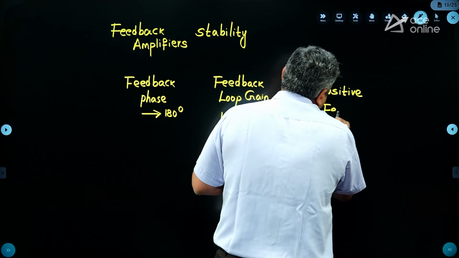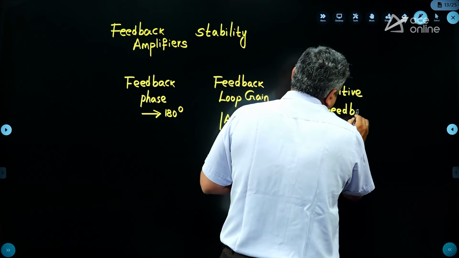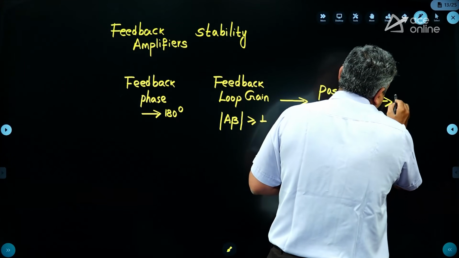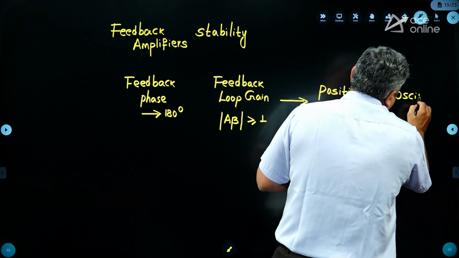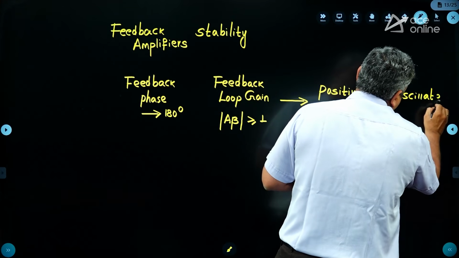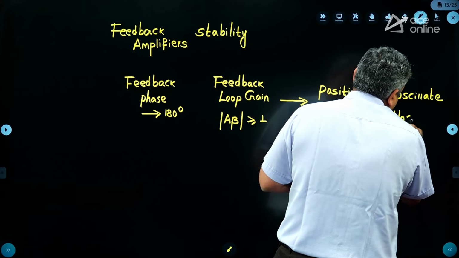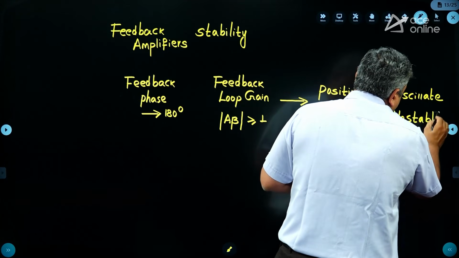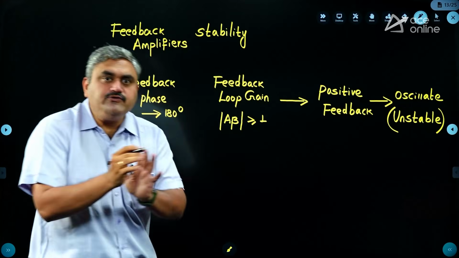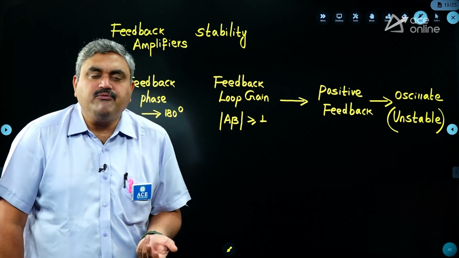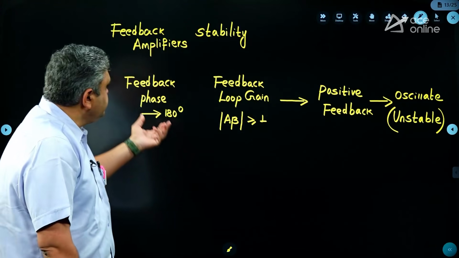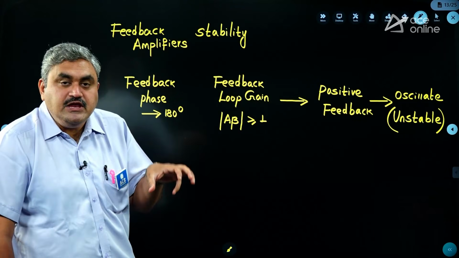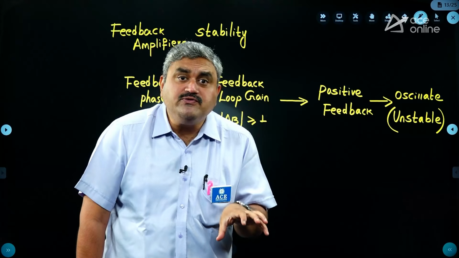You know very well, whenever your amplifier enters into positive feedback, then it starts to oscillate. When it starts to oscillate, what is the meaning? It is becoming unstable. So what do you have to do? You have to bring it back to a stable state. How will you bring it back to a stable state? By using this compensation technique. So for these feedback amplifiers, we will use this compensation technique by using a pole.